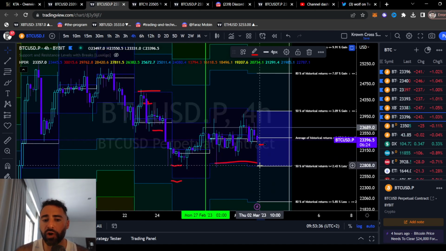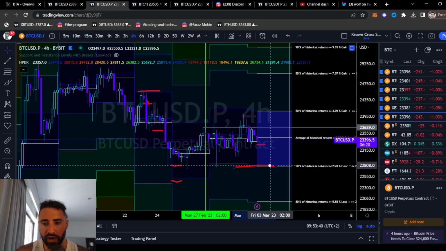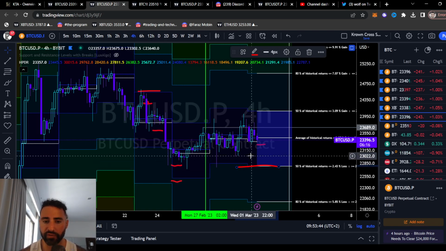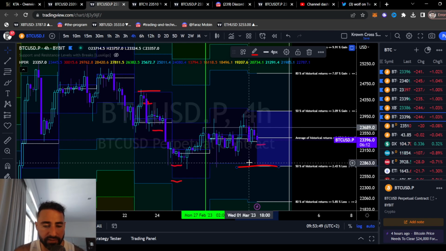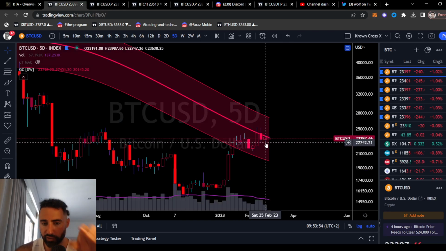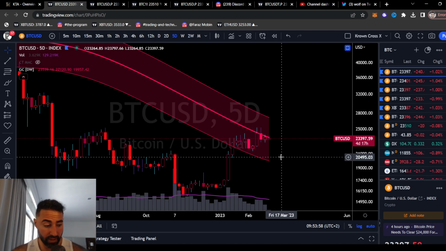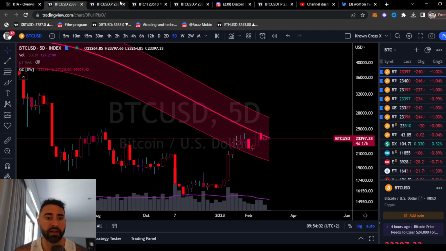The 4-hour time frame does show current 50% of historic returns range lows right here, again around that. It's actually a little bit lower than 22.9 now, and it does move around obviously with each and every closure, but it does not repaint in this case. So 22.8 is actually the magical number right there. That is to say that I would actually start to look at the 5-day chart over here as a rejection along the mean band. And yes, lower $20,000 targets after that would be very much relevant.